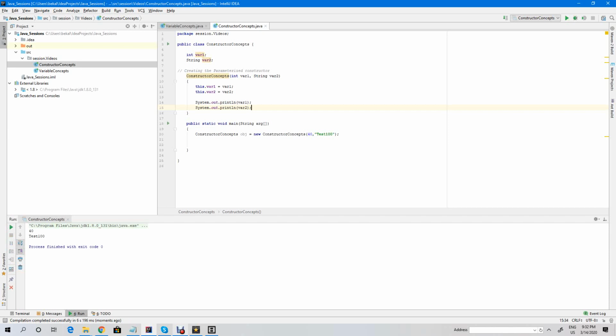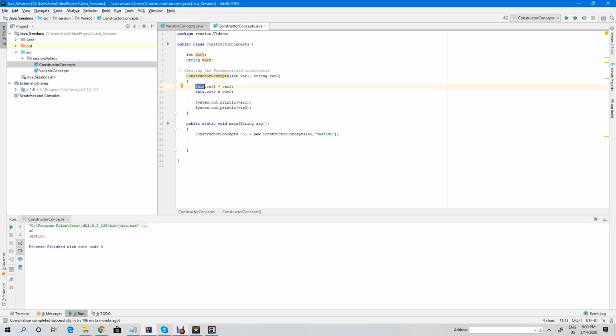So we have understood that the constructor is used to initialize an object, and it will be called whenever a new object is created. The rules are that the constructor name should be the same as the class name, and the constructor cannot return any value. Moreover, a constructor cannot be static or final; it will throw an error. There are two types of constructors: one is the zero parameter constructor, that means no parameters will be passed, and the other is the parameterized constructor, where some parameter values will be passed. And this keyword we have also learned.